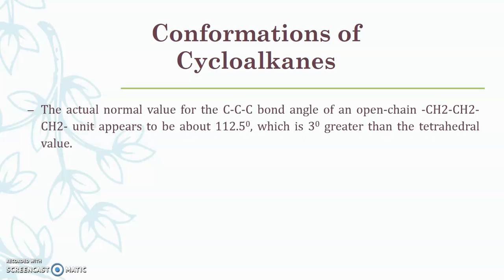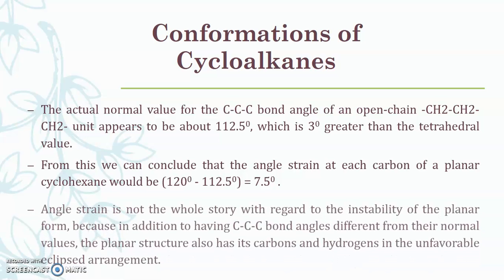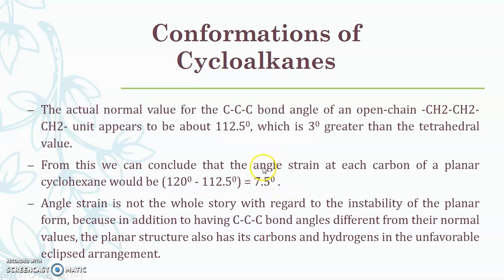The actual normal value for the carbon-carbon-carbon bond angle of an open chain carbon unit appears to be 112.5 degrees, which is 3 degrees greater than the tetrahedral value. From this we can conclude that the angle strain at each carbon of the planar ring would be 120 degrees minus 112.5, that is equal to 7.5 degrees. So 7.5 degrees is the angle strain present on each carbon atom.